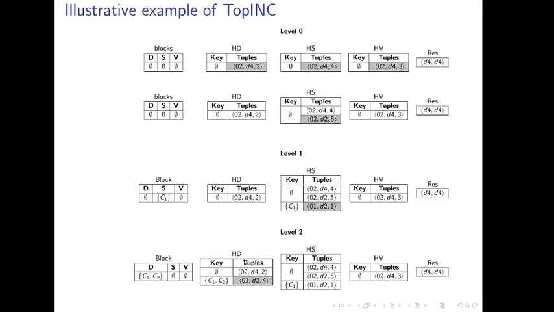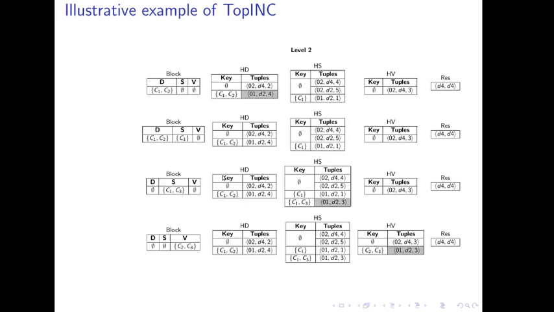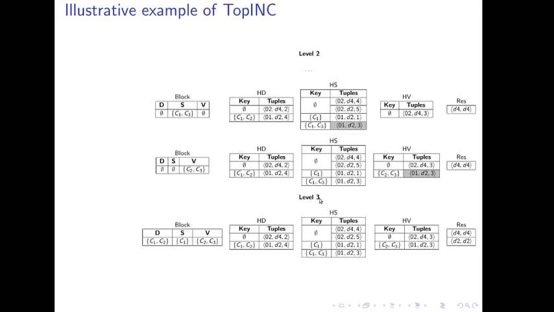Top-INC moved to level 2 and reads a new tuple to perform the new join test. Top-INC explores all the possibilities in level 2 but no additional answers are found. Top-INC moved to level 3. One answer is found and the Top-INC algorithm stops running since the two best answers are found.